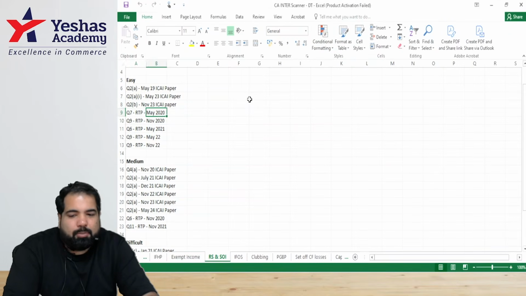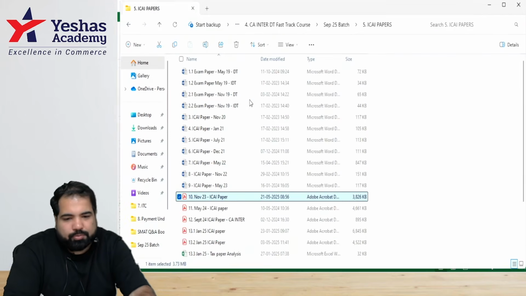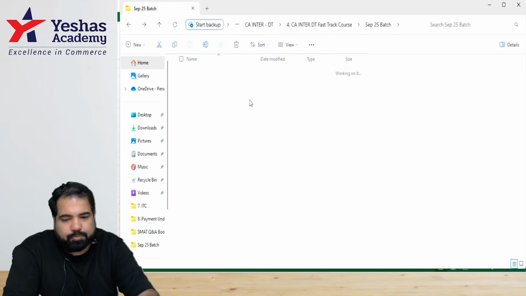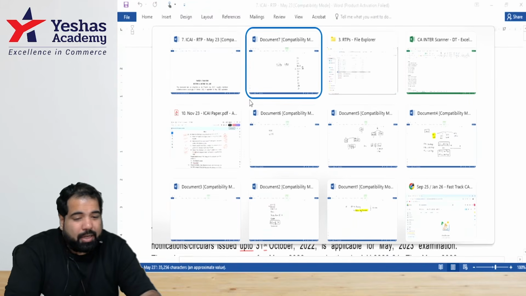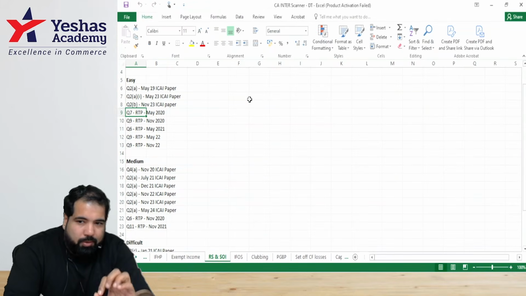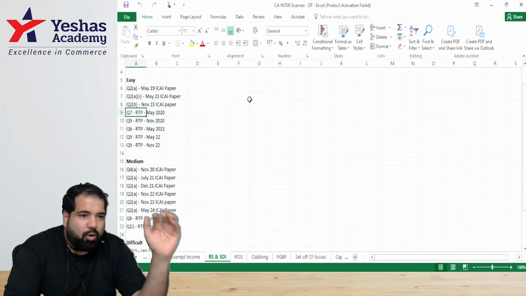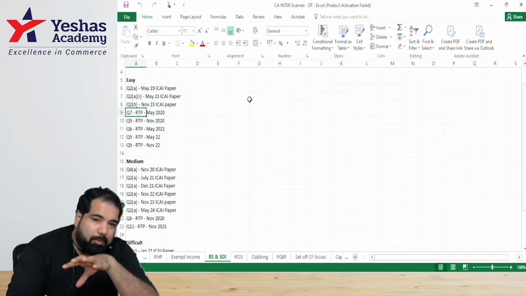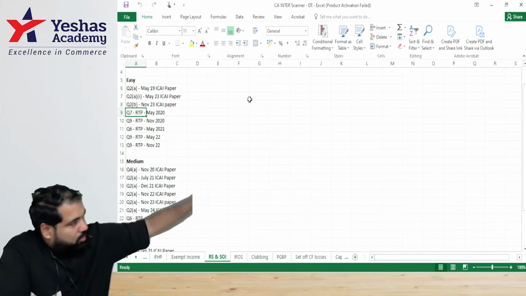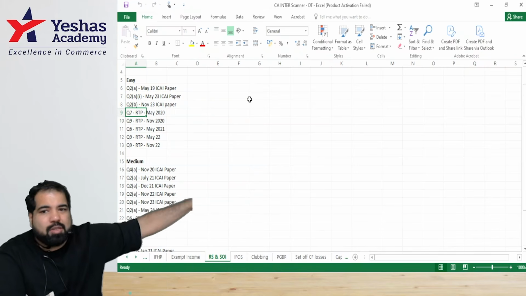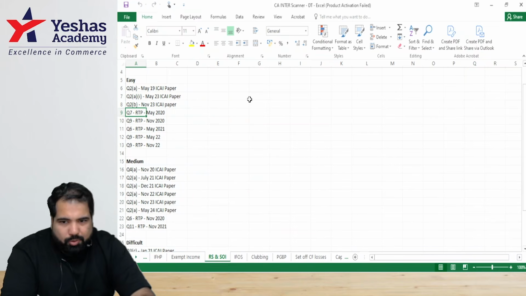Now this is RTP of May 2020, question number 7. Nice. Yes, here we go. This is an RTP. And that's it, guys. I'm telling you, this is exam ready. You solve the concepts one day before the exam, do some sums from this scanner, or do the ones that you highlight. Even when you're preparing today, forget any book, any sum. Just do these. I'm telling you, this covers every concept that you need to test for your exam. The more you do these sums, the better it is for you.